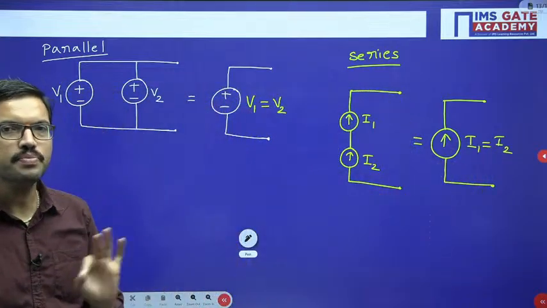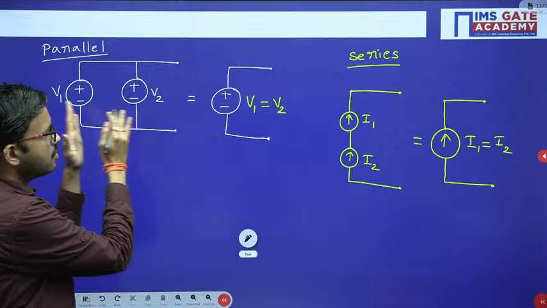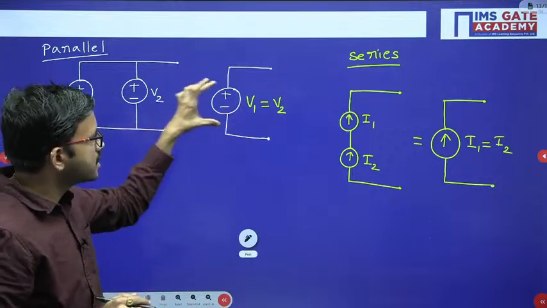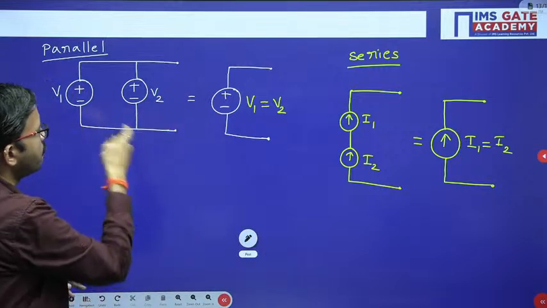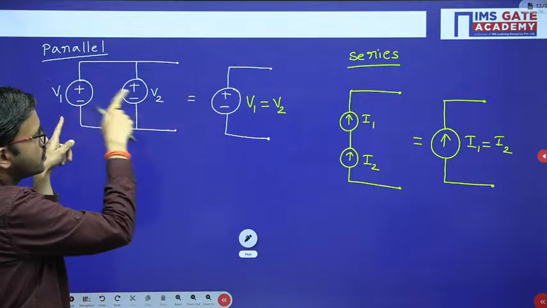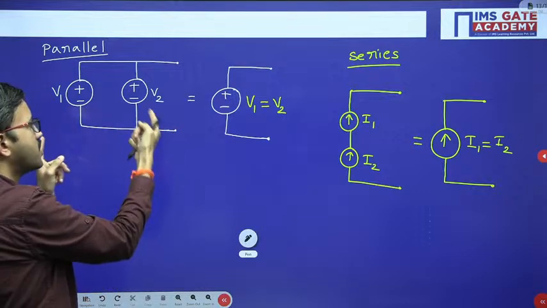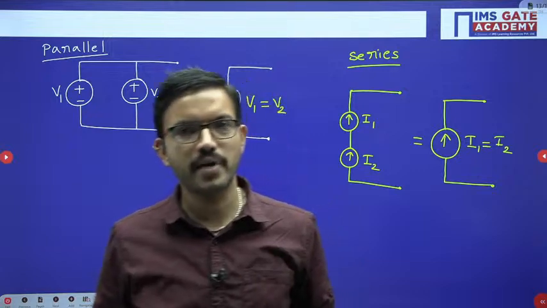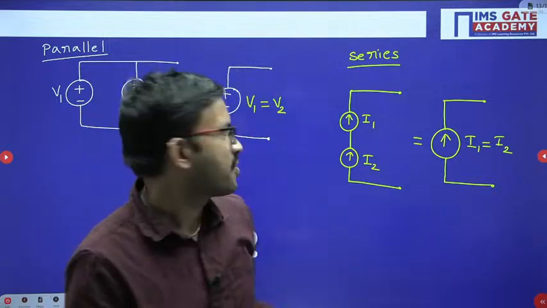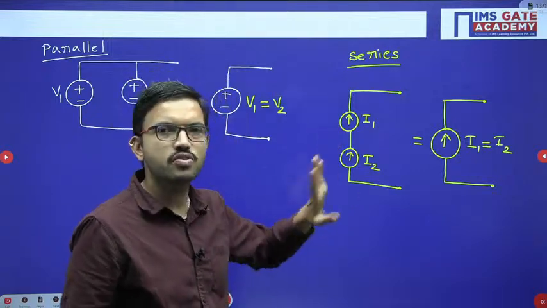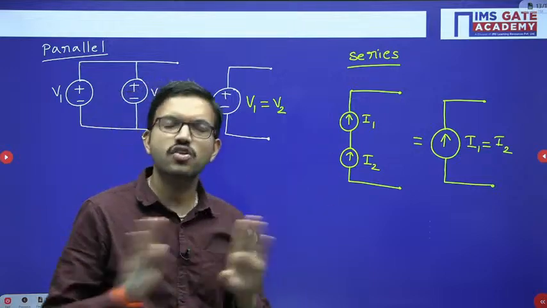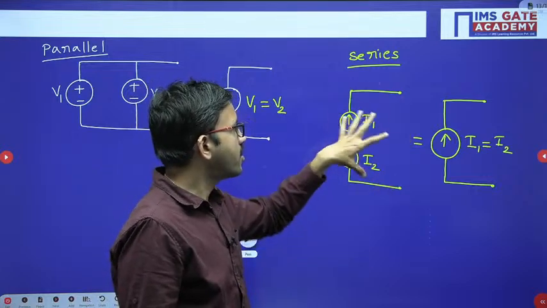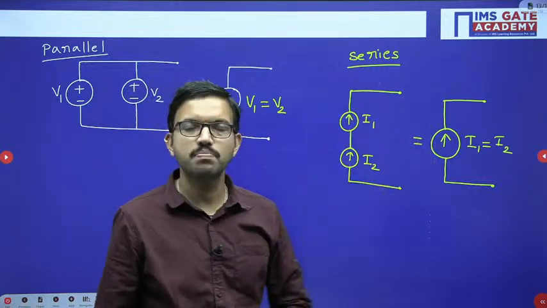That means in simple logic, whenever multiple voltage sources are connected, since ultimately you are getting a single voltage source, that value should be same. That's why with respect to this source, the second one is redundant, or with respect to this one, the first one is redundant. No need to connect multiple voltage sources in parallel. You can connect one voltage source, that's all. Similarly, using multiple current sources in series is not really required. One current source will be sufficient. You can represent the given circuit as a simplified circuit like this.